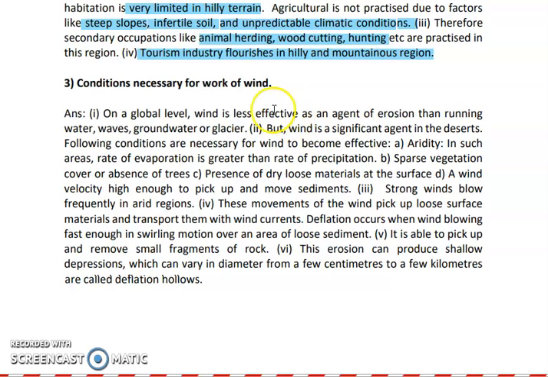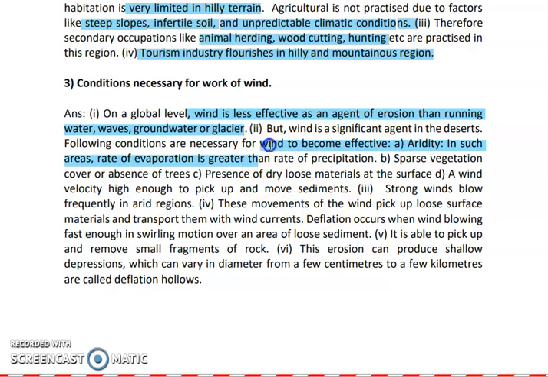On a global level, wind is more effective as an agent of erosion than running water, groundwater, waves and glaciers. We all know there is constantly wind, but it is very less effective. The velocity and energy which wind has is comparatively less effective than water, waves, groundwater and glaciers. So what are the things which are necessary for wind to become effective?